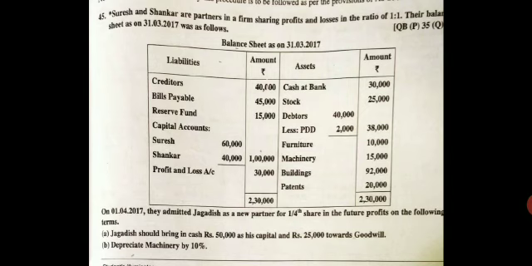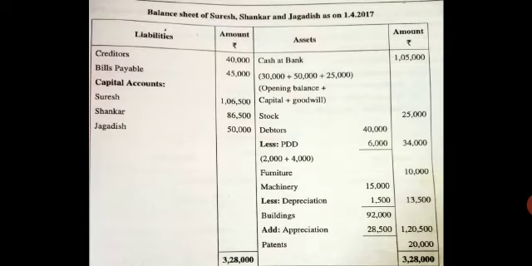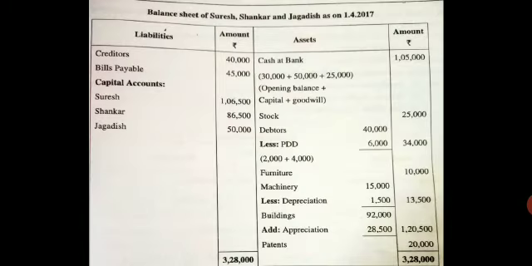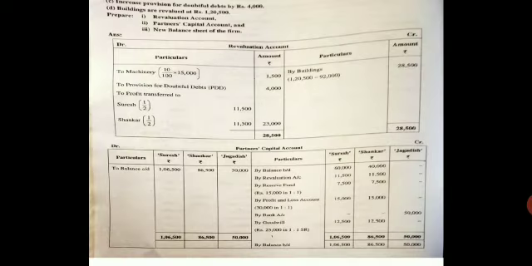Next. Buildings is given to you. Come to your asset side balance sheet, after the machinery leave 1 line, write buildings, inner column 92,000. Next, they have given you the patents. Come to your balance sheet, asset side, write patents, outer column 20,000.